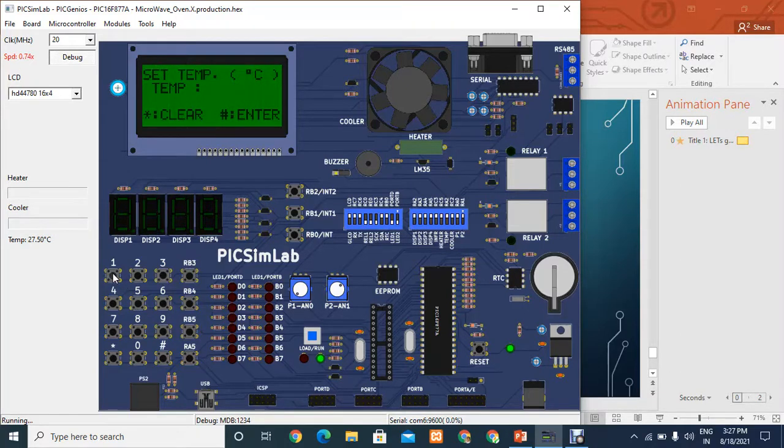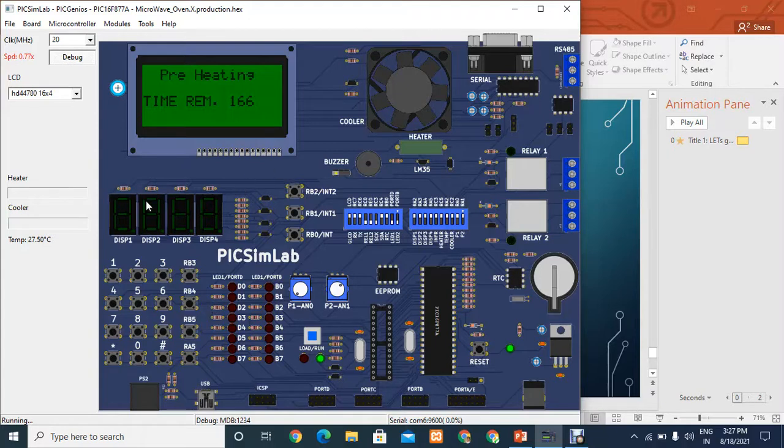Let me enter 123 degrees Celsius and enter. See, the timer started with 180 seconds, that is 3 minutes. When the preheating is done, the buzzer will be turned on and it indicates that the preheating is done. Then the set time screen will be displayed where we should set the time to cook the food.